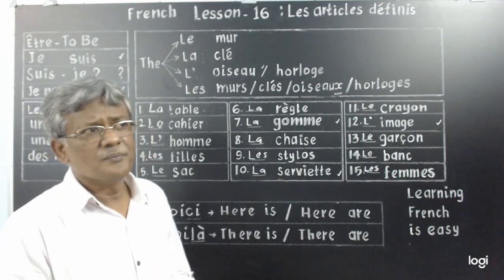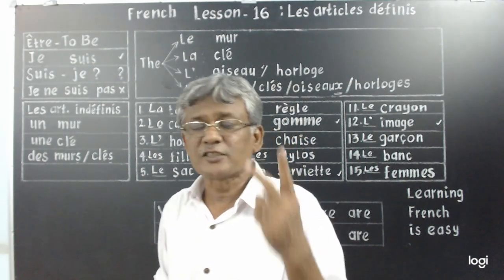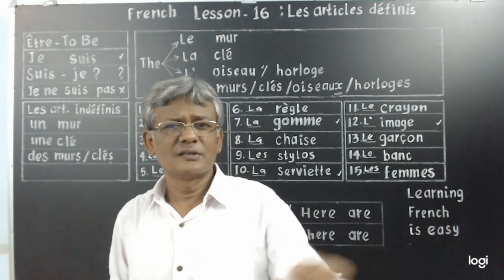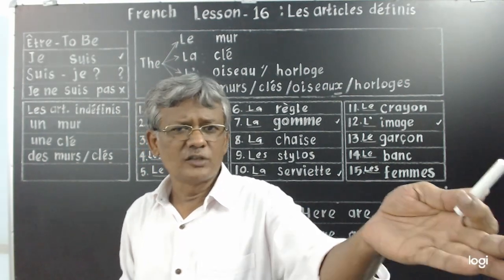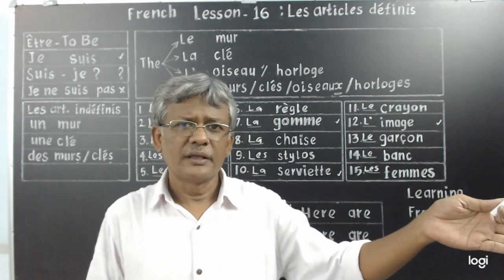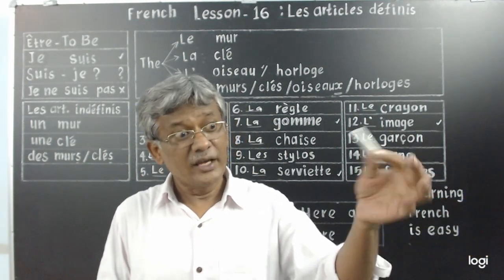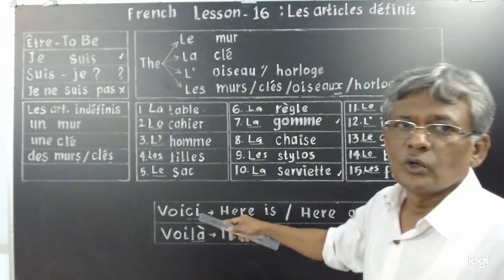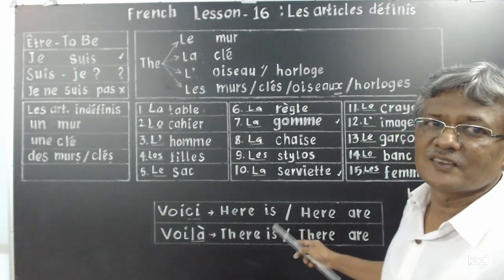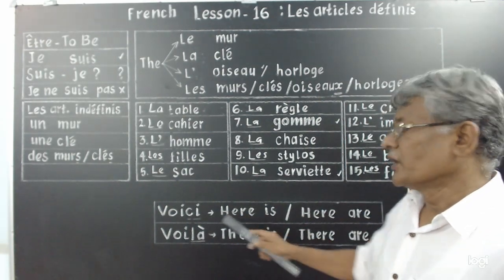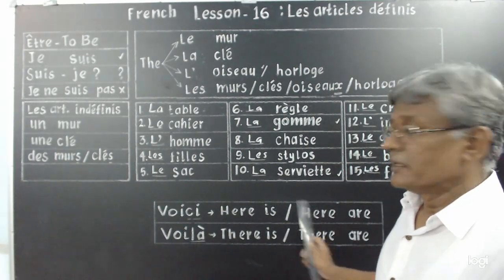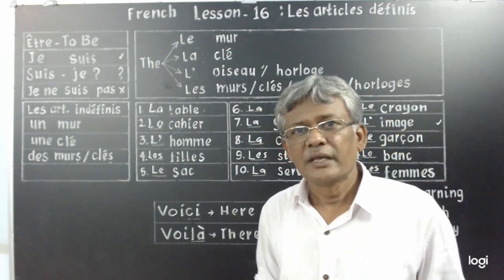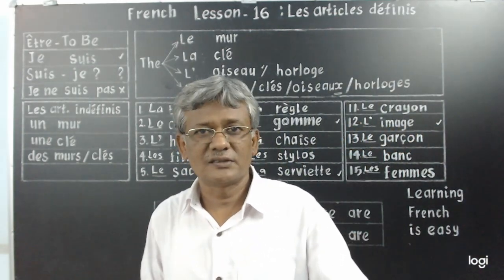Fine. And we learned two expressions in French. What are those two expressions? Here is a chalk piece. Here is a ruler. Here is a boy. Here is a girl. Or here are some girls. Here are some boys. Voici. Look. Voici. Voici means here is or here are. Singular meaning as well as plural expression. Here is a boy or here are some boys.